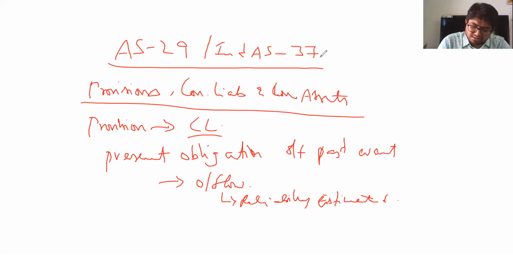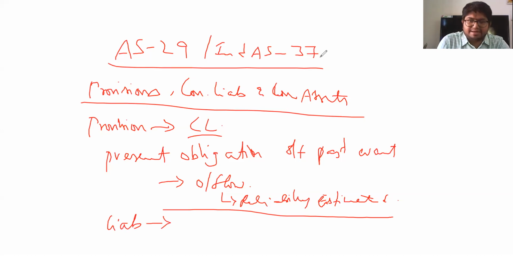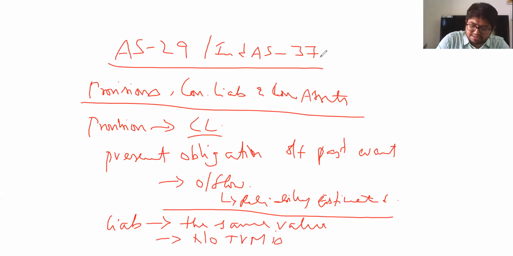Now, if there is a provision identified, that is, if there is a future expense possible, a probable outflow, then for any provision under AS, it is supposed to be recognized as a liability in the books of account, and these liabilities are shown at the same values, and no time value of money is accounted for. Okay, this is what AS29 says.